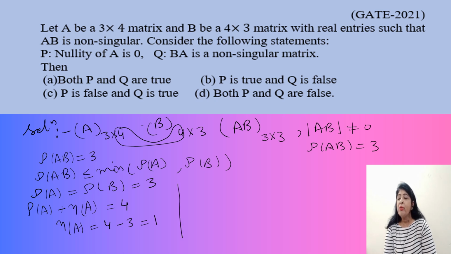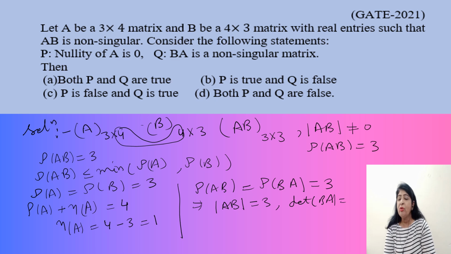Second, now AB is a matrix of order 3. So rank of AB is equal to rank of BA, which is equal to 3. So this implies determinant of AB is 3 and determinant of BA is also 3. But BA is a matrix of order 4 by 4. So this implies BA is a singular matrix.